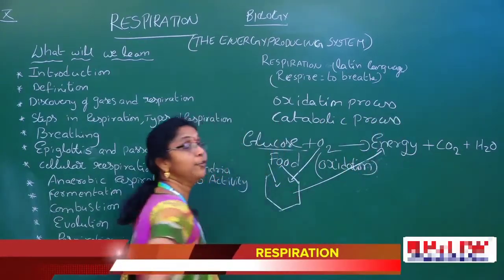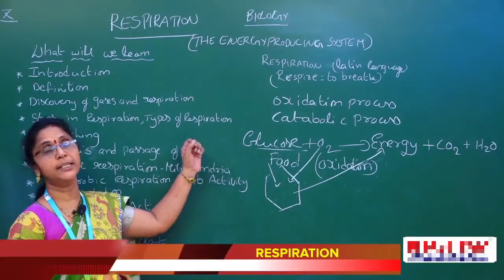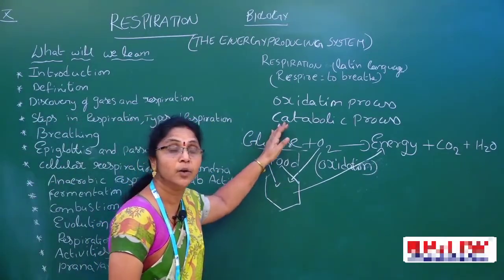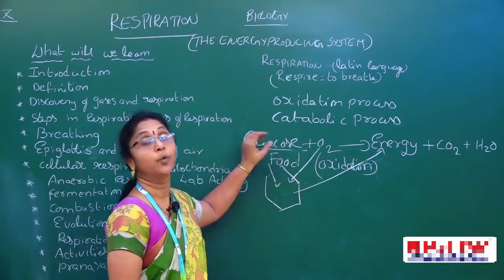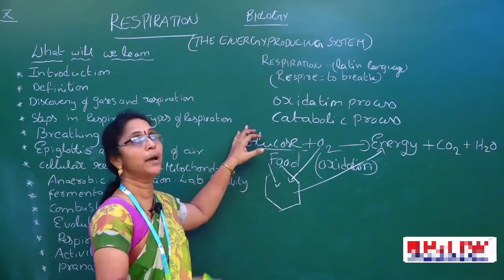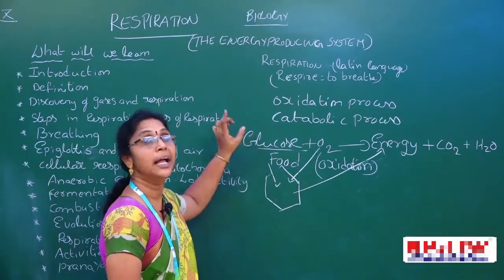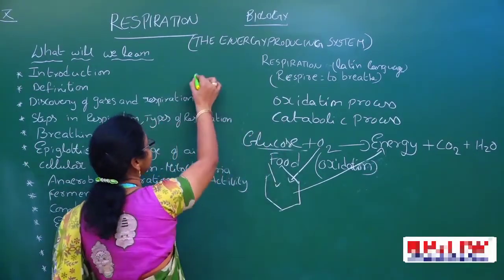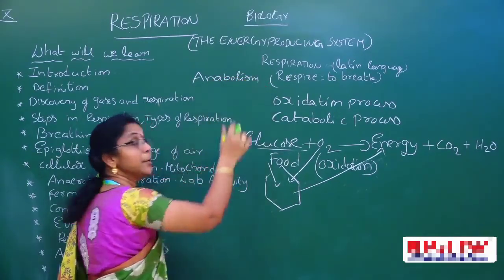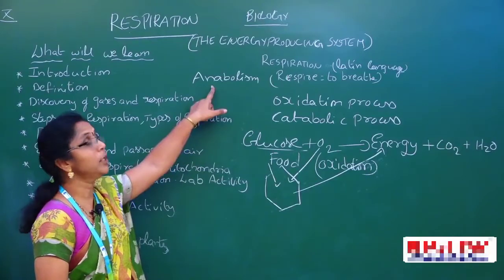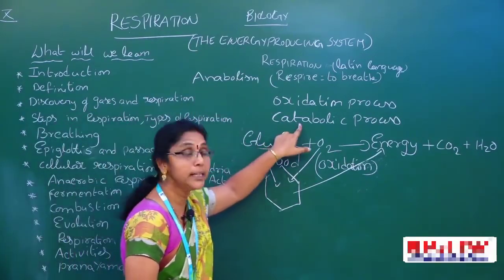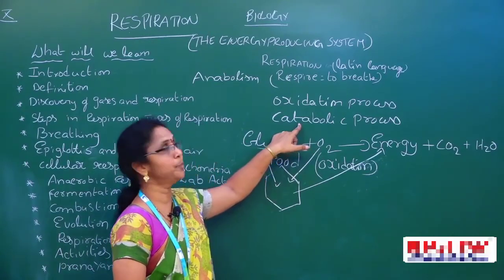Children, I think we know what is anabolism and what is catabolism. These two reactions are called metabolism. What is metabolism? Metabolism means a series of biochemical reactions, in that anabolism and catabolism. In previous chapter we discussed anabolism. Anabolism means constructive process. Catabolism means destructive process.